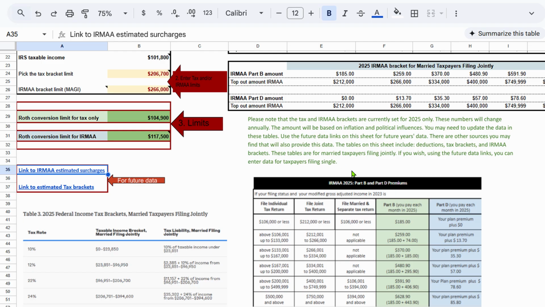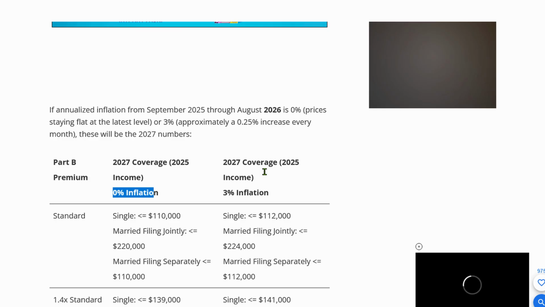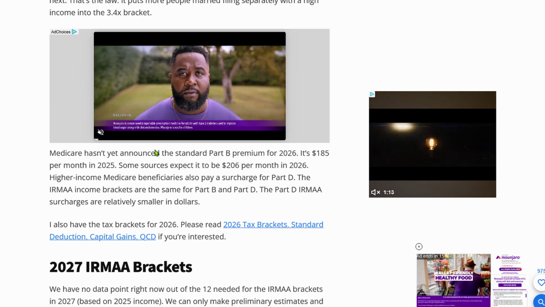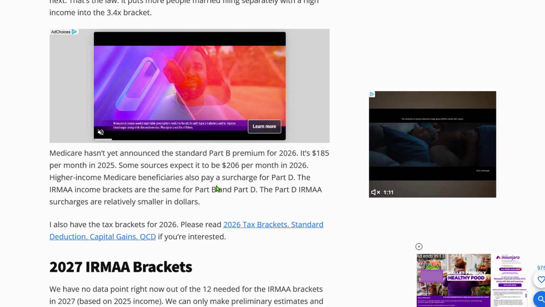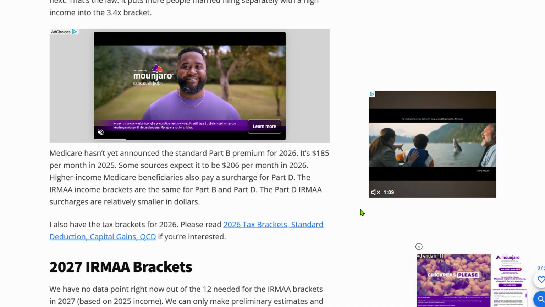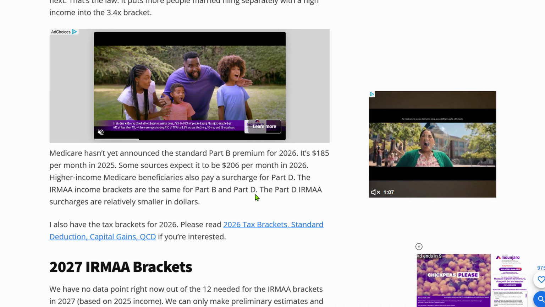But this is the system. I will provide some links to give you some more additional information. This link here is very helpful. I would open that up and look at that in detail and read the writing here because they give you examples of what they're talking about, which is very helpful.